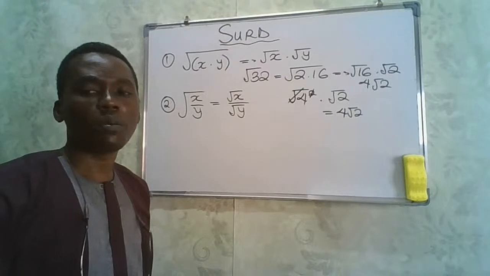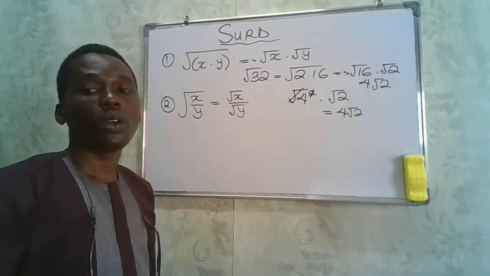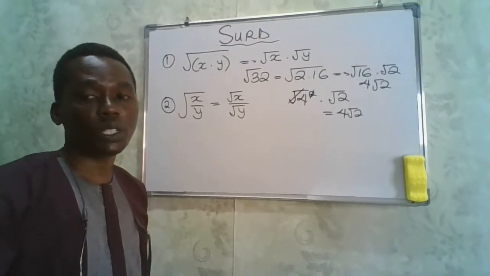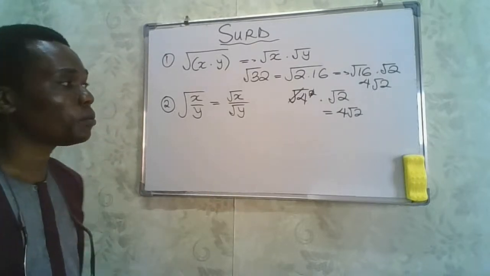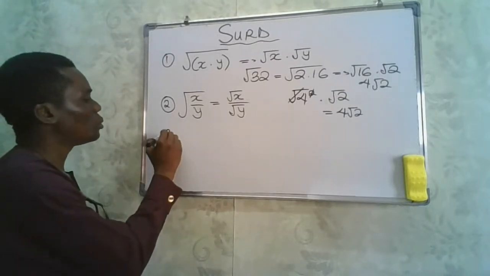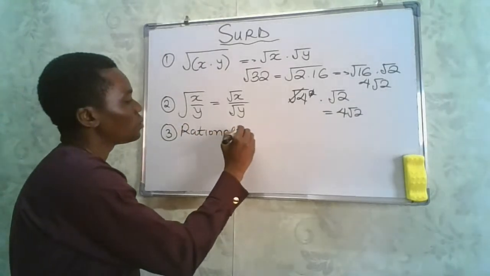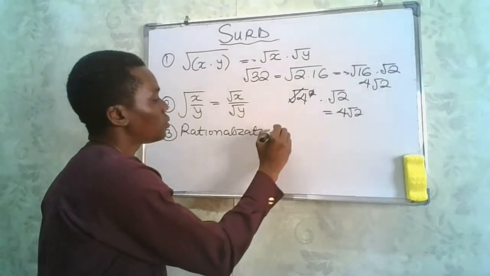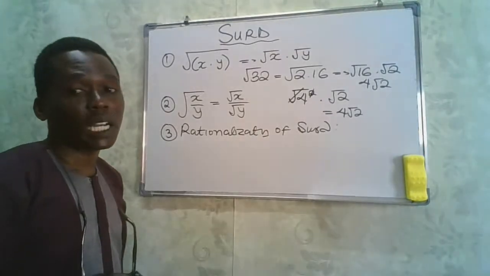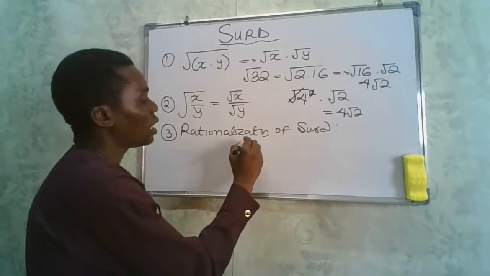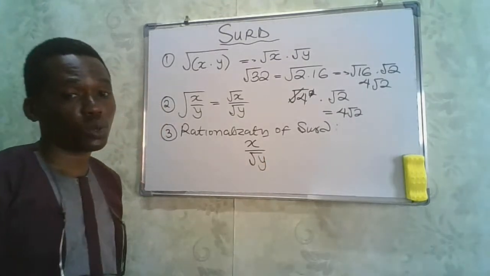Now the third rule is the rationalization of the surd, by multiplying the denominator and the numerator by the value of the denominator. You can be given something like x divided by the root of y, and you are asked to solve this.